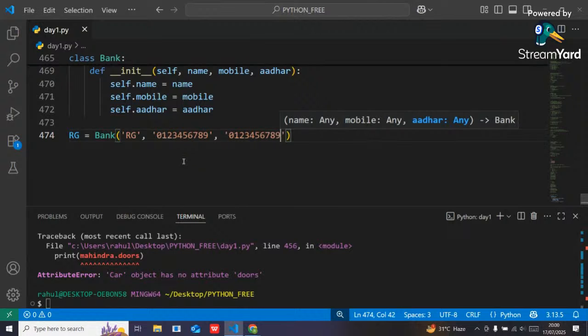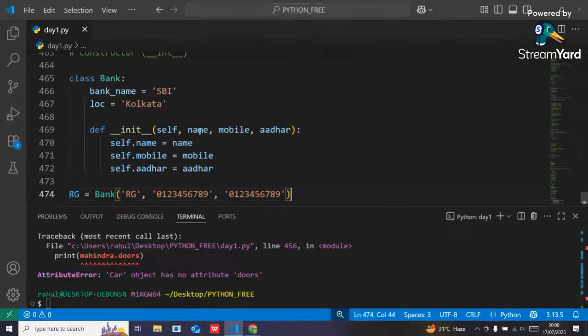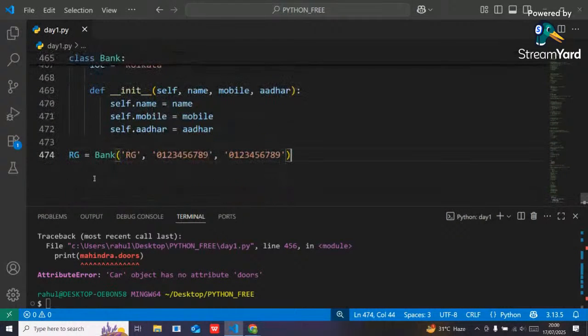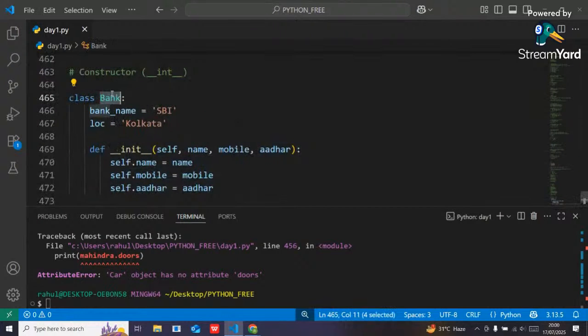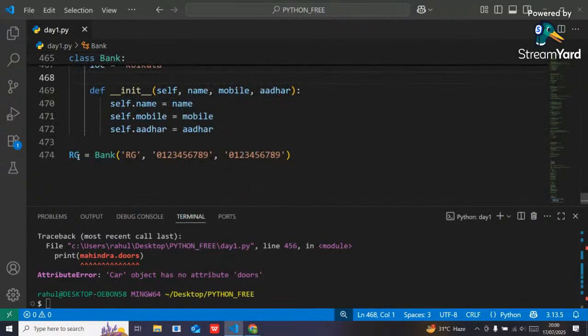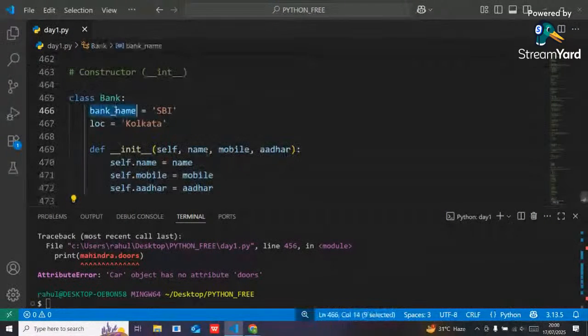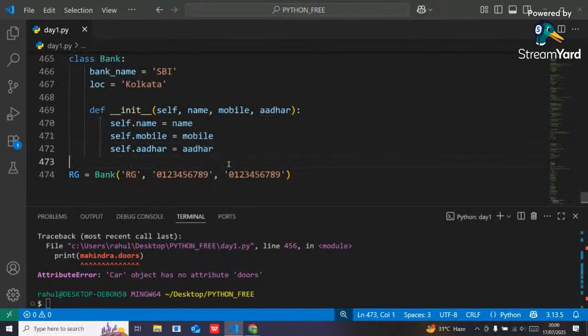Okay, so this name, mobile number and Aadhaar card number will belong to that particular object, not that bank class. But this object will also contain the properties of that class, like bank name and location. Suppose I am a customer of SBI. If I open an account, then in that account my details will be there.